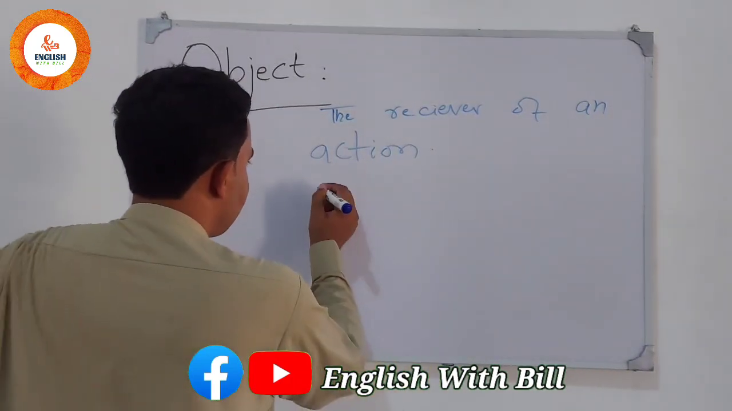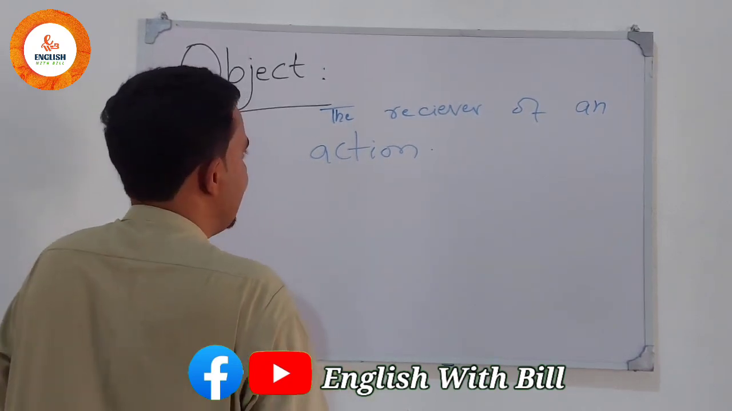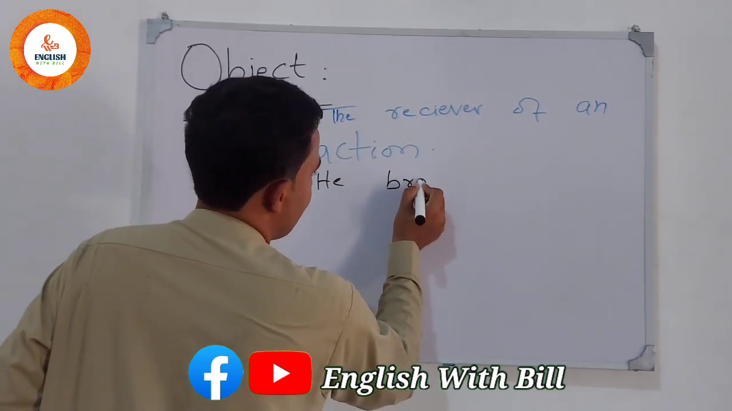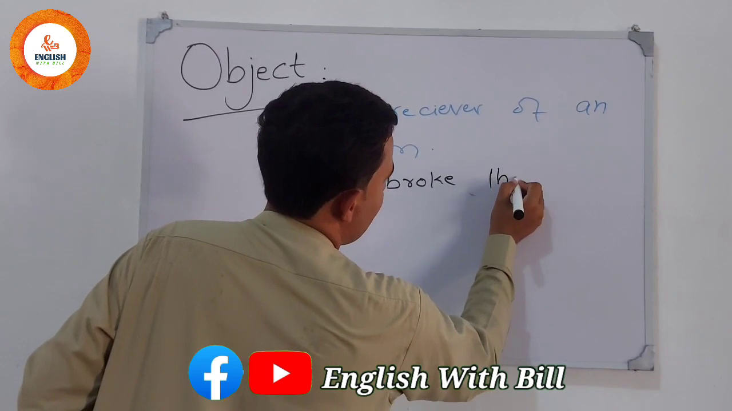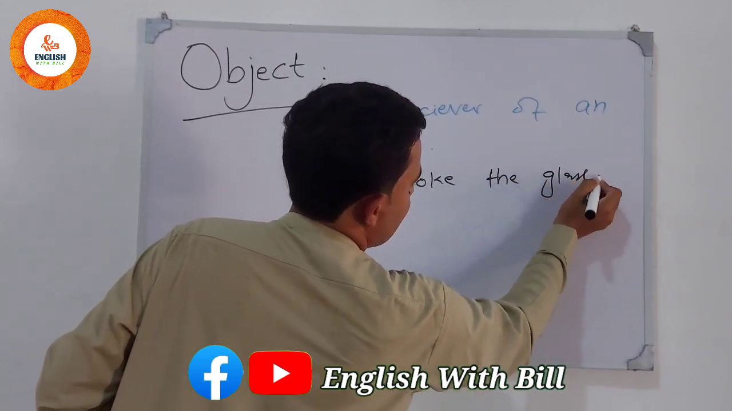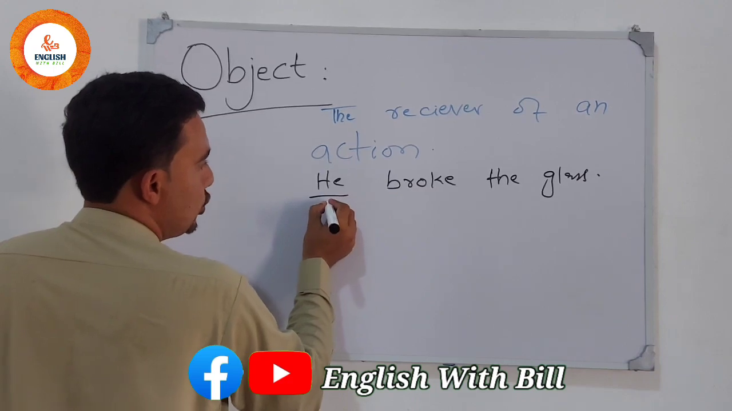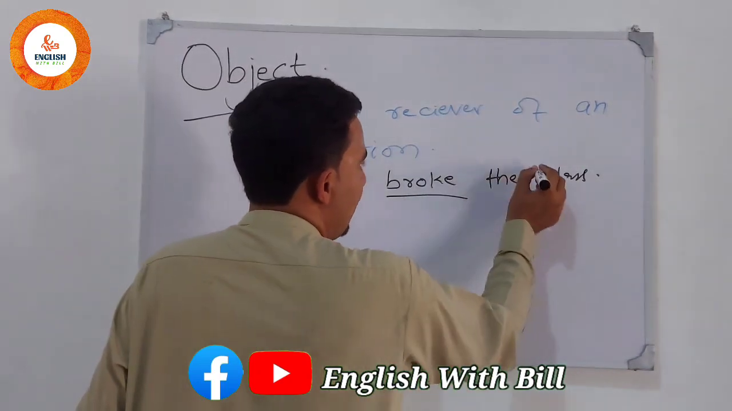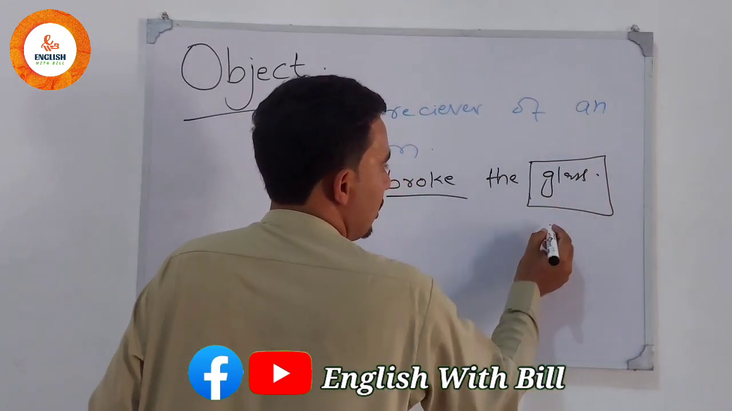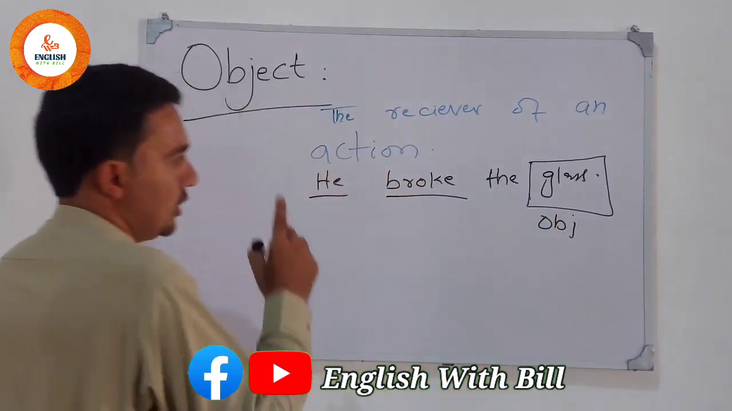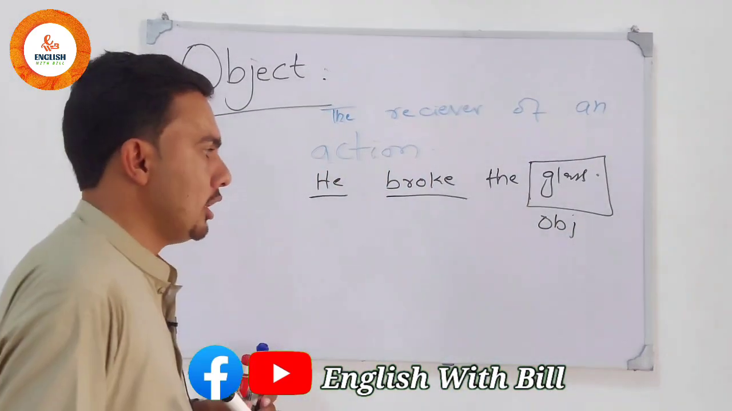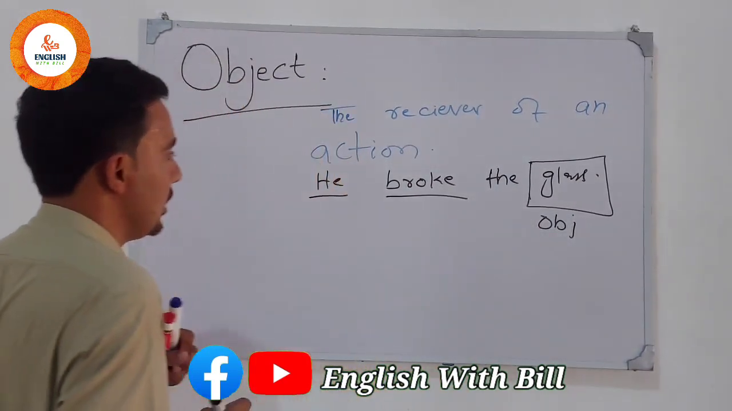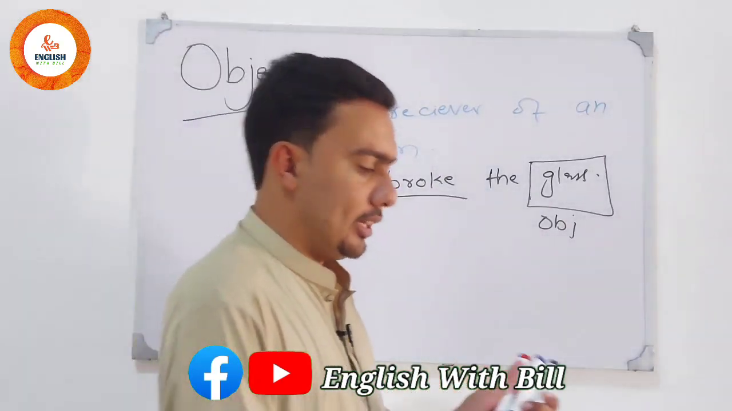Like in a sentence we can say, for example, he broke the glass. He is the subject as it is the doer of an action. Broke is the action, and the receiver of the action is what? The glass. So our object is the glass, which is the receiver of our action.